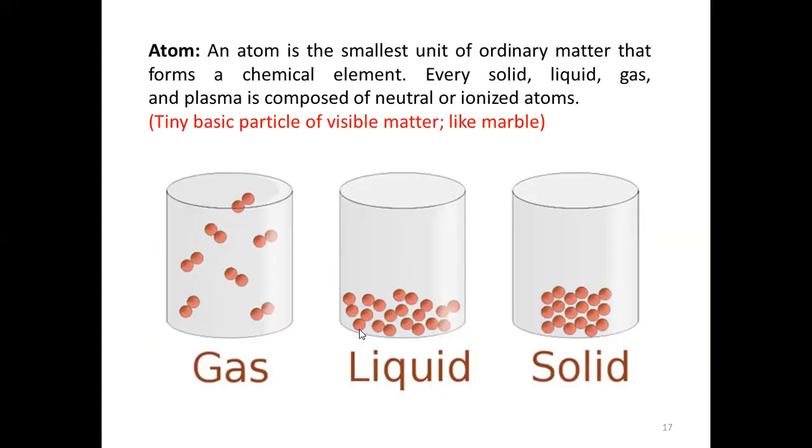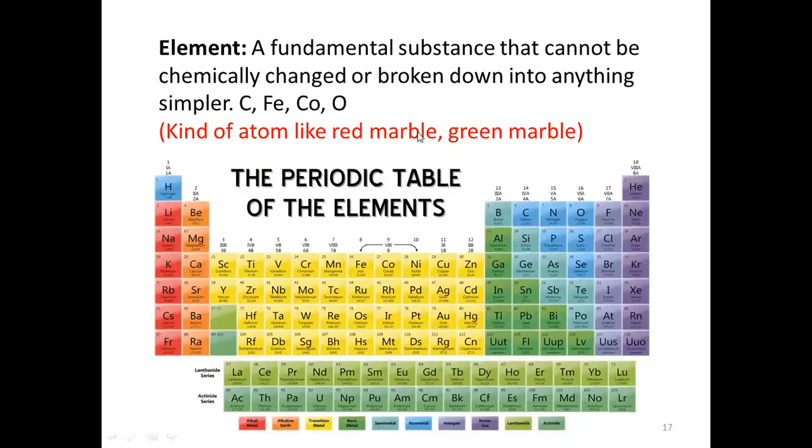So here the atom is the generalized term for the smallest unit of any ordinary matter. But here we specify that atom with the proper symbol, and recognize which type of atom it is, and this is called the element. Whenever it is C, it will be called carbon.